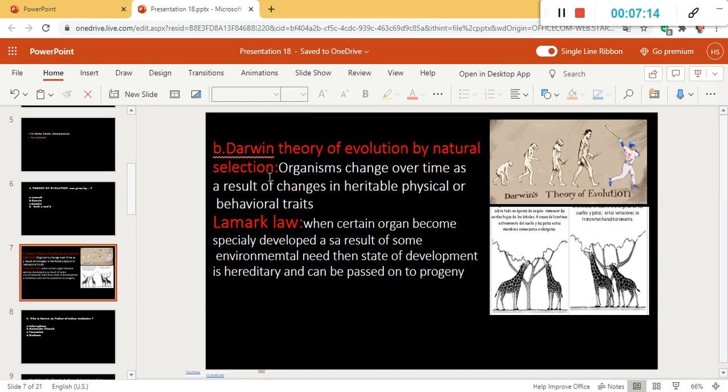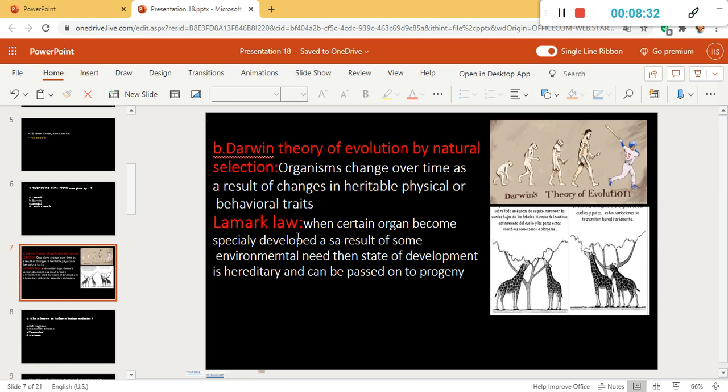In this theory, what he proposed is that organisms change over time. Let's consider the human being from here. So here you can see the explanation of Darwin's theory of evolution. First, these are our ancestors, and with time they changed to the modern human being. So our answer was theory of evolution was given by Darwin. Now we will see Lamarck's law.